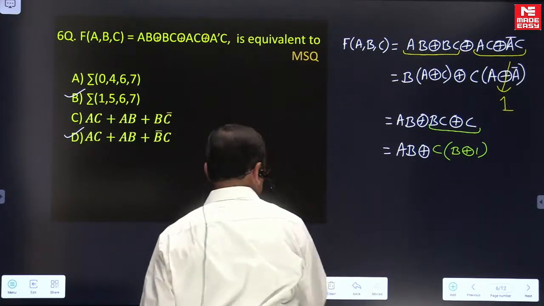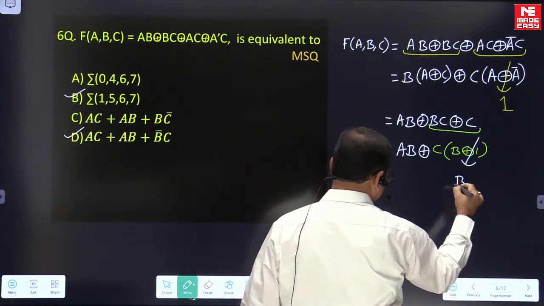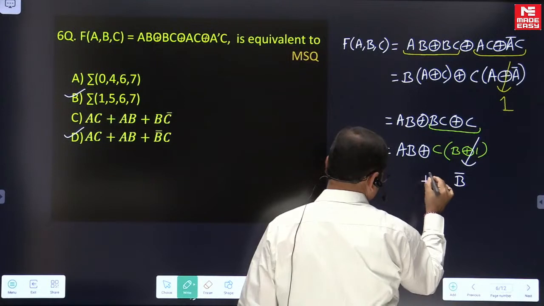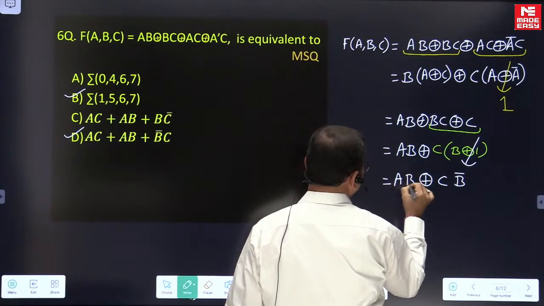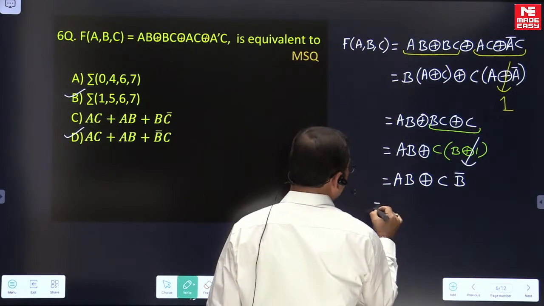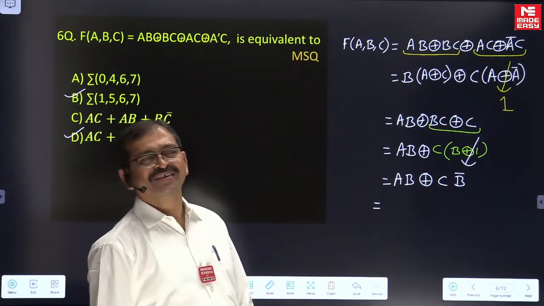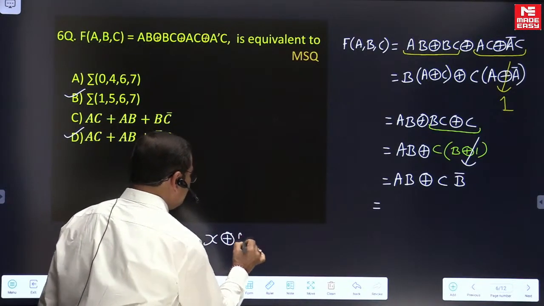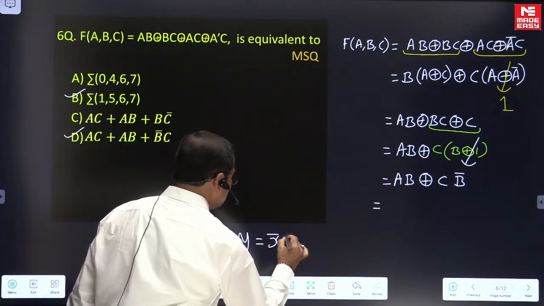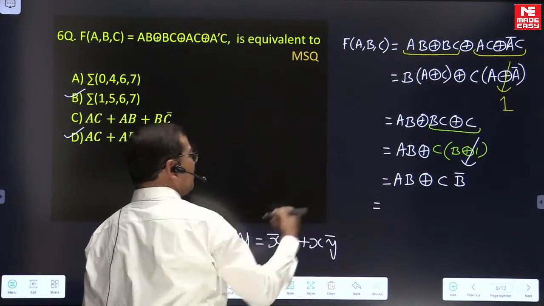This is also known to you. These are the things that you discuss in the class. It is B complement, so this is CB complement. This is AB, right? Now let us apply the normal exclusive OR operation. Whenever we are having XOR between X and Y, we use this formula.